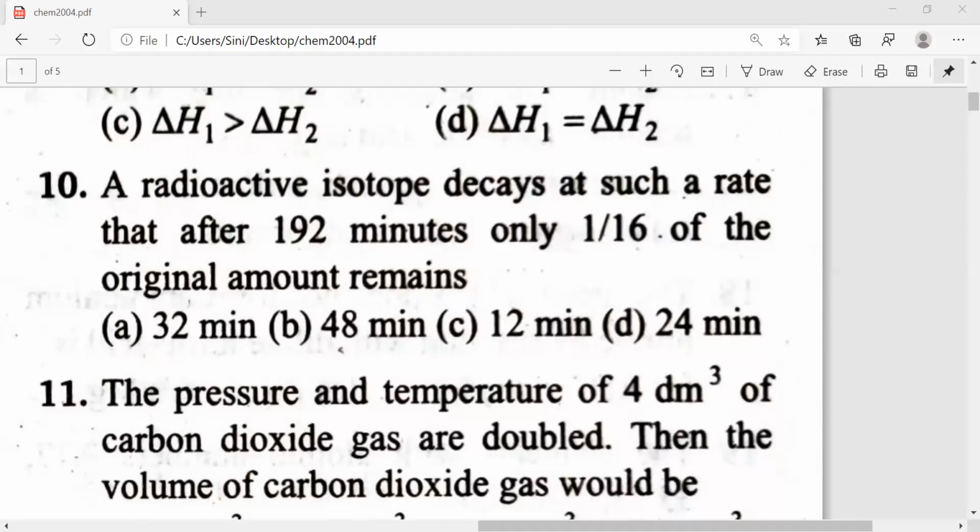So this is your 12th standard thing. So please send me the answer.